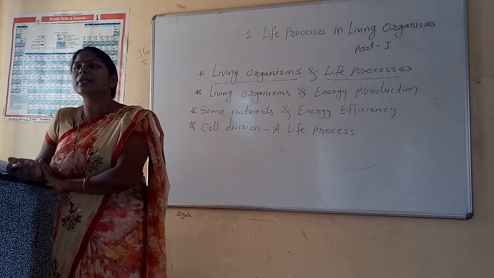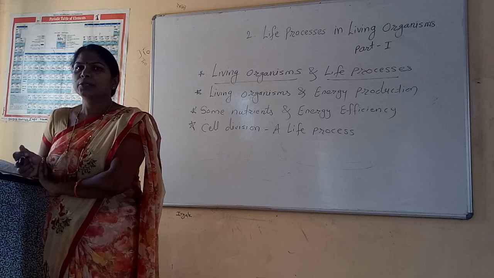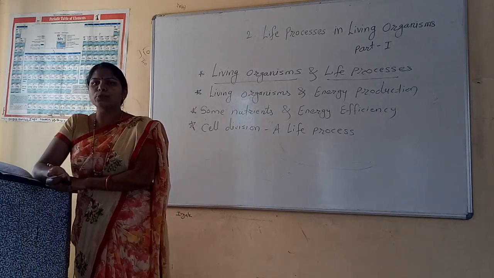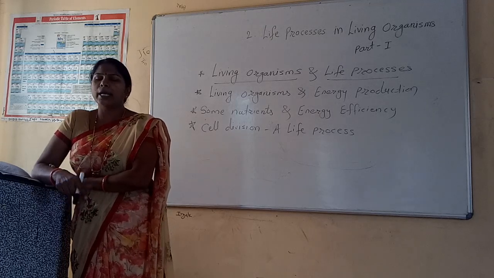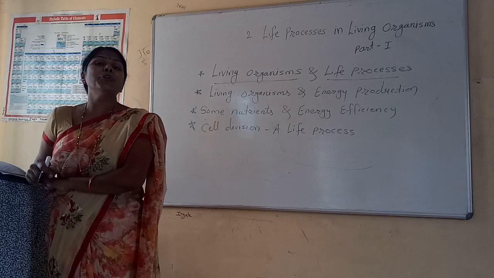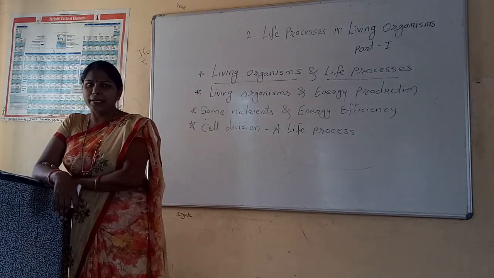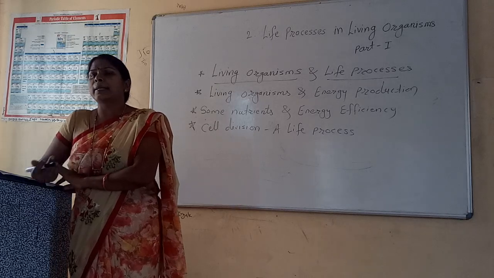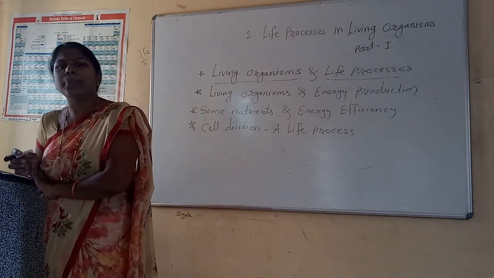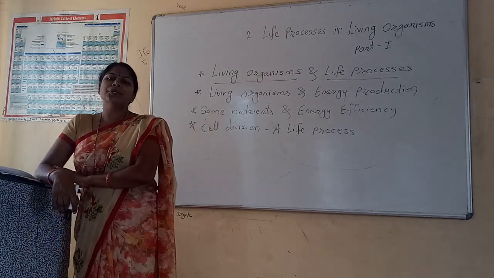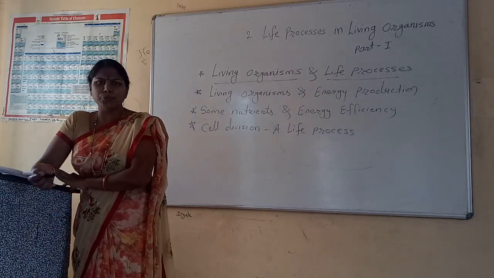That bile juice enters into the small intestine through the common duct from the gallbladder, and that bile juice makes the food change from acidic to alkaline. At the same time, one more digestive gland, the pancreas, secretes different digestive juices such as trypsin, lipase and pancreatic amylase, and all that helps in the proper digestion of the food.